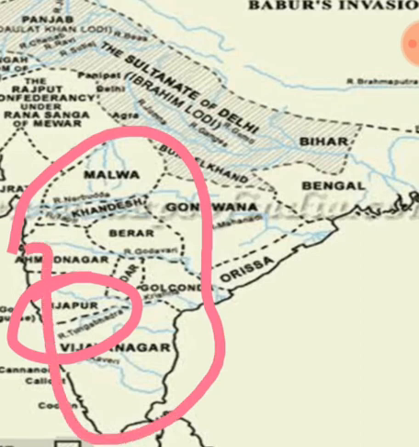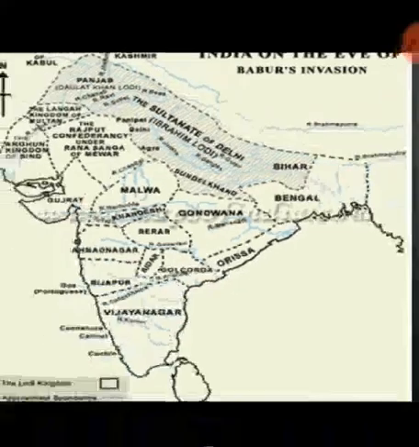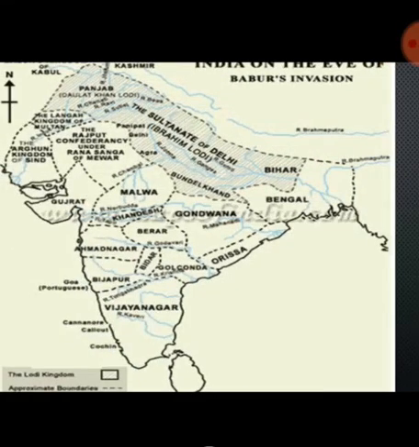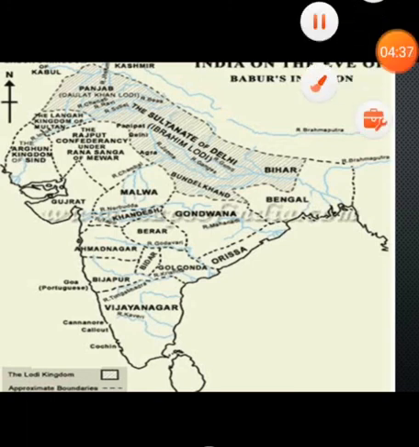It was captured by Shah Jahan, who fulfilled the dream of the Mughal dynasty, and at last the very important ruler known as Aurangzeb. Who was the most important ruler here? The last ruler, Aurangzeb. Aurangzeb was also known as Zinda Peer. He ascended the throne of Delhi in AD 1658. Here is Delhi.